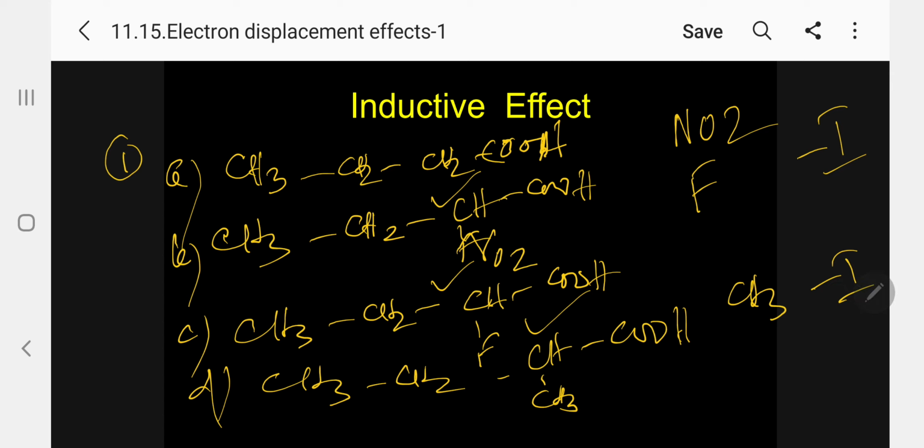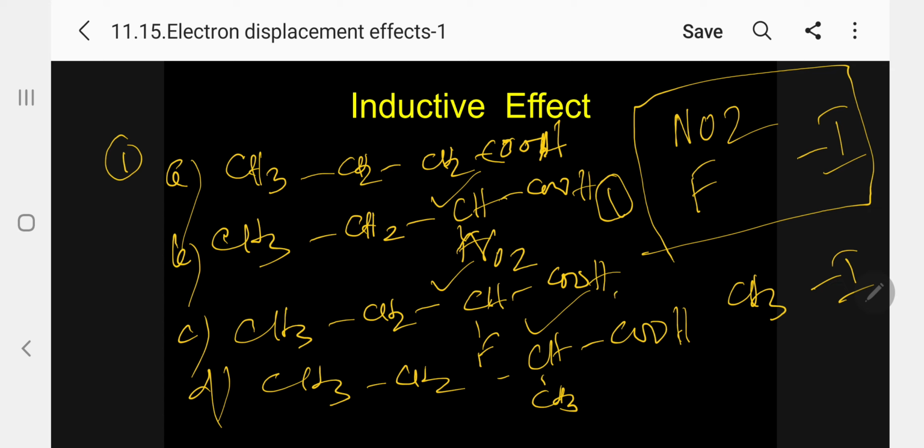Hydrogen is the standard. So A is the standard. So what do we have to say now? Only electron attracting groups will increase the acidity. So among these, which is powerful? B is more powerful. Number 1 is more powerful.